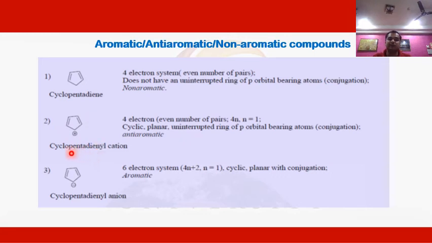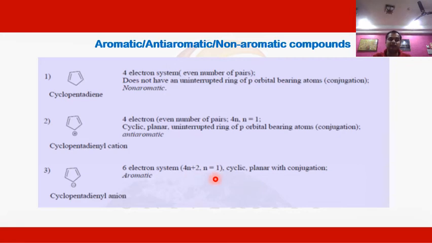Similarly, if we take the example of the cyclopentadienyl anion, in this case we can also see there are two pi bonds. That means they also have four pi electrons. Similarly, it also carries a minus charge, so two electrons come from this minus charge. That's why the total number of electrons is equal to 6 electrons present in this cyclic system. So that follows the 4n plus 2 pi electron rule, which is equal to the Huckel rule.